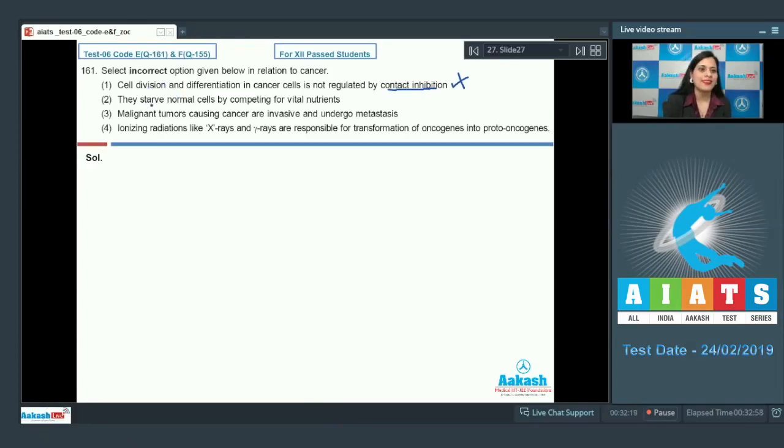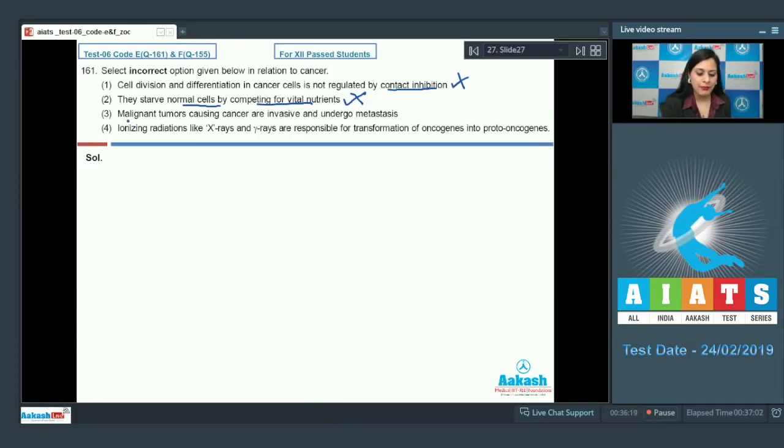The next statement given is: they starve normal cells by competing for vital nutrients. As it is a correct statement, this cannot be the correct answer to our question, because tumor cells divide and grow very rapidly, thereby invading and damaging surrounding normal tissues, starving the normal cells by competing for vital nutrients. Then cells from such tumors get detached and reach a distant site through blood, and at that new site they start a new tumor formation. This property is known as metastasis, which is shown by malignant tumors.